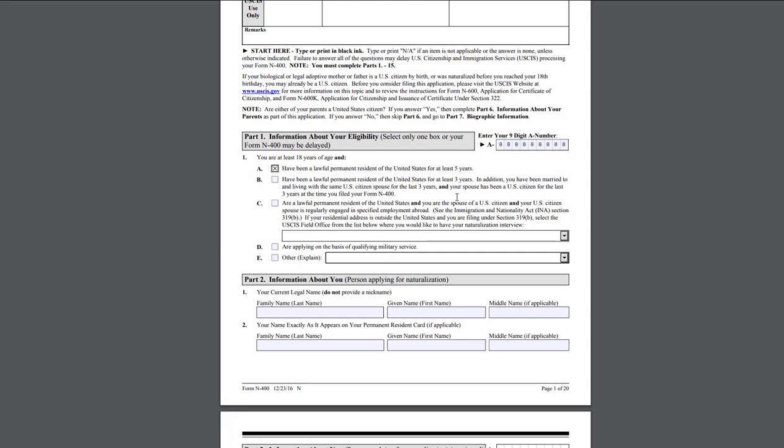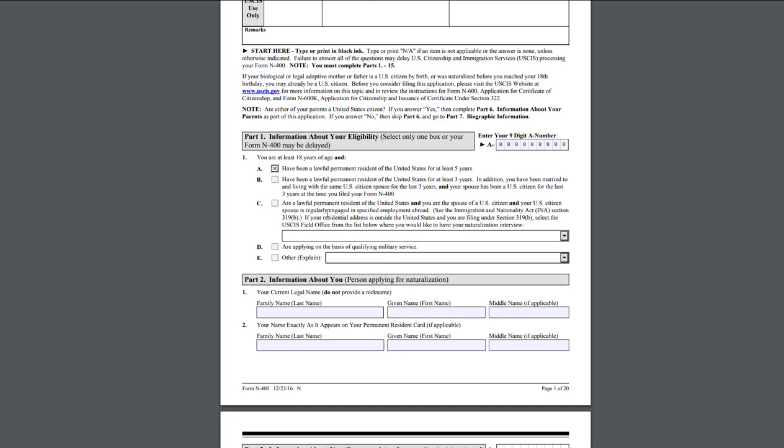In addition, you have been married and living with the same U.S. citizen spouse for the last 3 years, and your spouse has been a U.S. citizen for the last 3 years at the time. So through marriage, this is the one that you would pick.